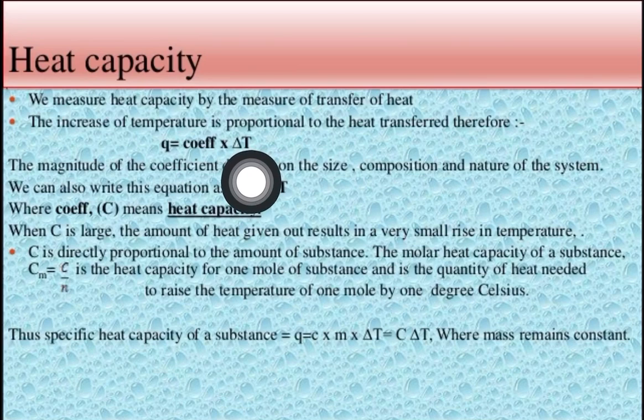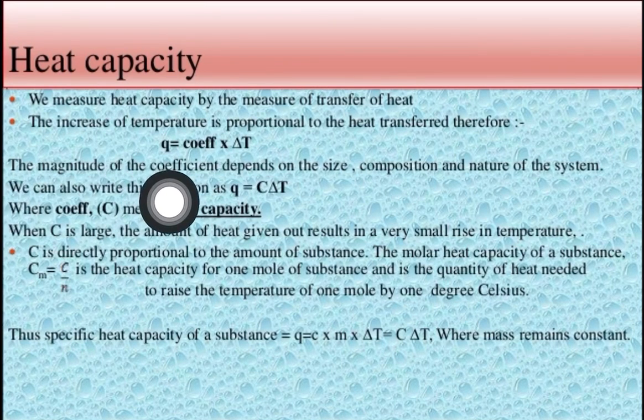सो जितना हीट ट्रांसफर हुआ है वो एक्चुअली क्या है? Change in the temperature. So that's why we say what? Q is equals to coefficient into delta T. Delta T means what? Increase in the temperature or change in the temperature. पहले 5 सेल्सियस था, अब 10 सेल्सियस हो गया है. तो कैसे हुआ? कुछ अमाउंट ऑफ एनर्जी, दैट इज कुछ अमाउंट ऑफ हीट उसके अंदर ऐड हुआ है, राइट? सो दैट अमाउंट ऑफ हीट इज एडेड and constant is coefficient, and we are having delta T, that is change in temperature, or we can say increase in temperature.